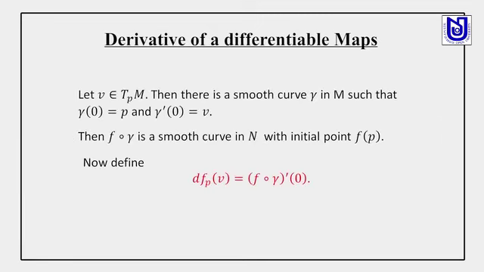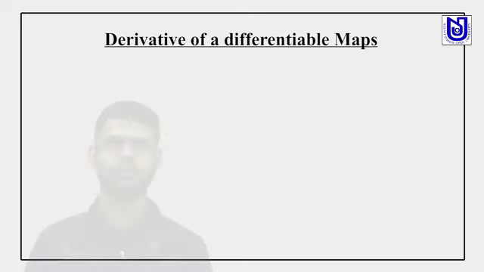Let V be a tangent vector. Then there exists a smooth curve gamma whose initial point is P and whose tangent vector at the initial point is V. Then f composed with gamma is a smooth curve in N with initial point f(p). Now define dfp(V) equal to (f composed with gamma)'(0).